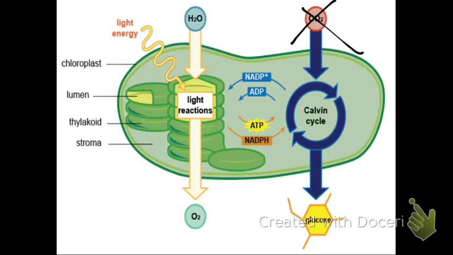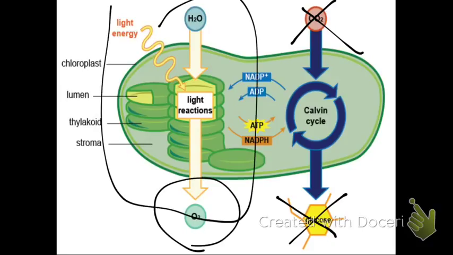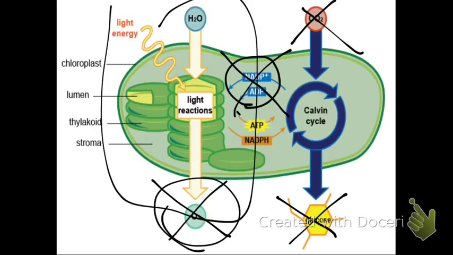So if it only impacts the Calvin cycle, the first thing it's going to stop making is glucose. However, for a while, the light reaction is going to be able to make oxygen because it will have NADP plus and ADP left over from the Calvin cycle that was running previously. Once this runs out, this whole process will stop. Oxygen won't be made, ATP and NADPH won't be made as well.